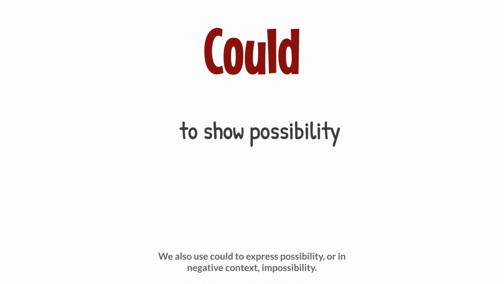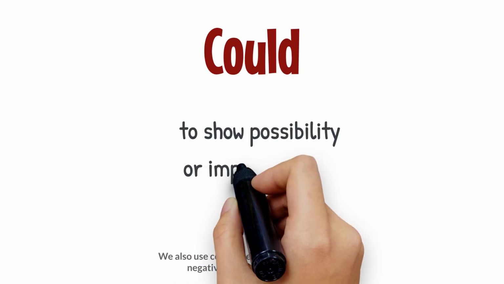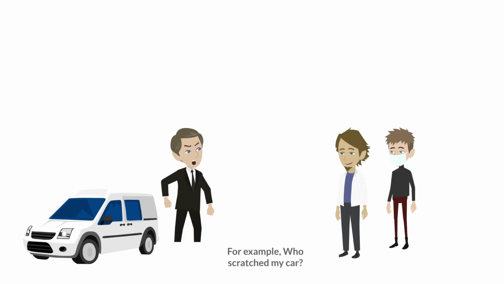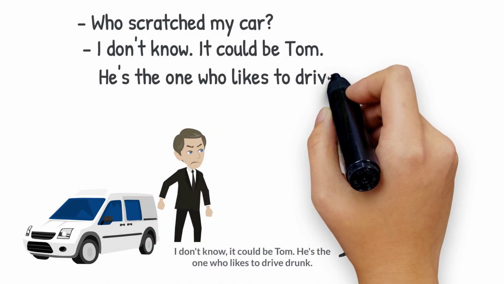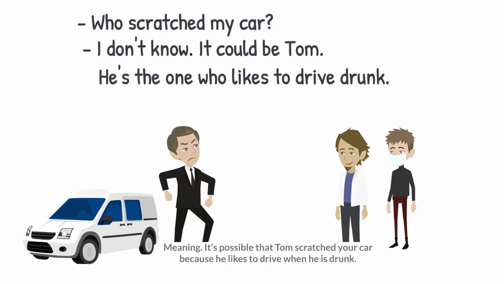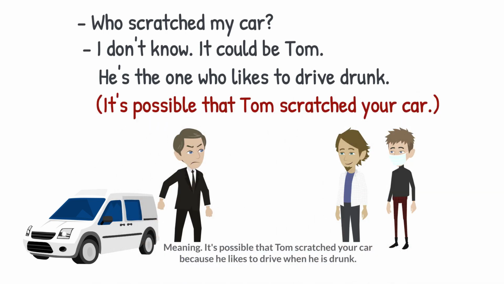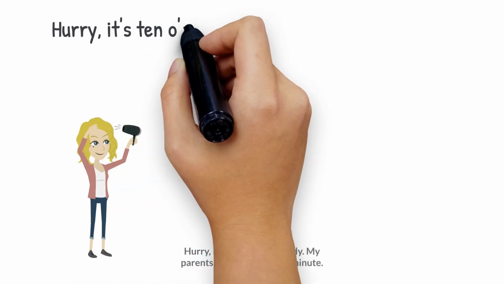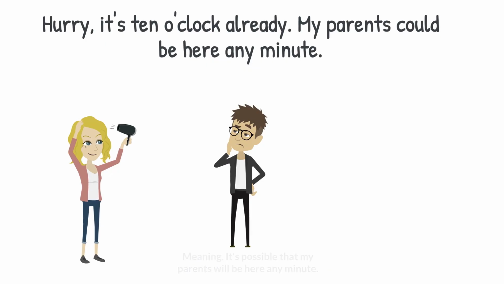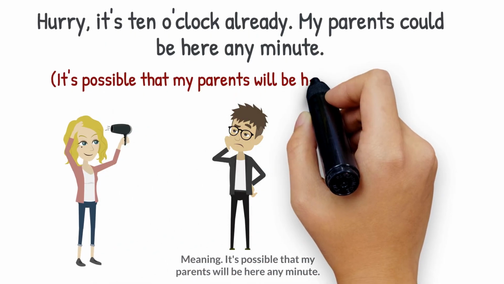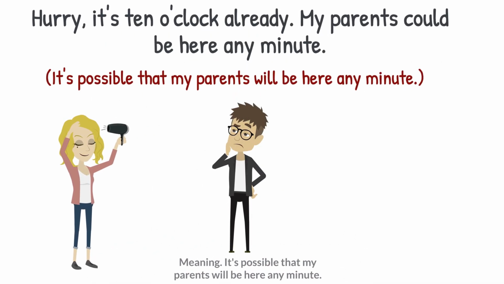We also use could to express possibility or, in a negative context, impossibility. For example, who scratched my car? I don't know, it could be Tom. He's the one who likes to drive drunk. Meaning, it's possible that Tom scratched your car because he likes to drive when he is drunk. Hurry, it's 10 o'clock already. My parents could be here any minute. Meaning, it's possible my parents will be here any minute.